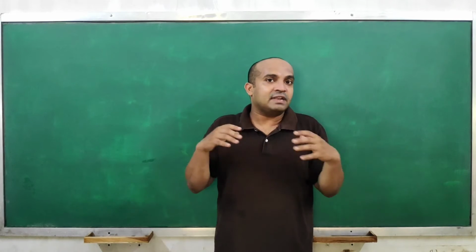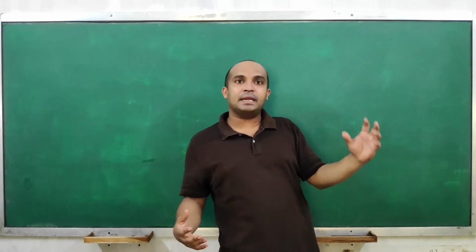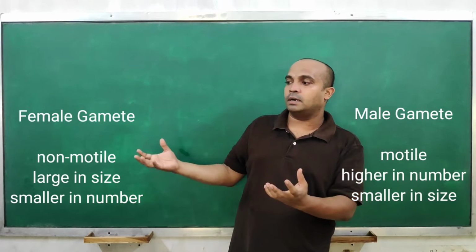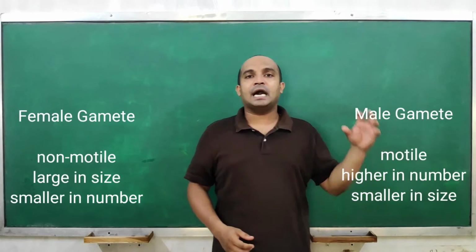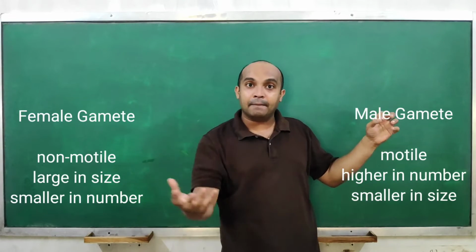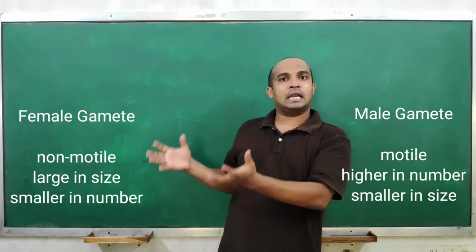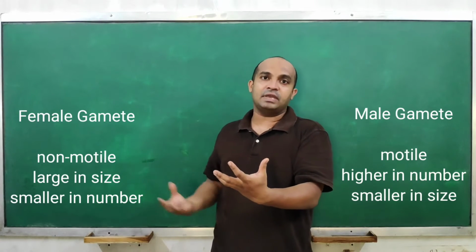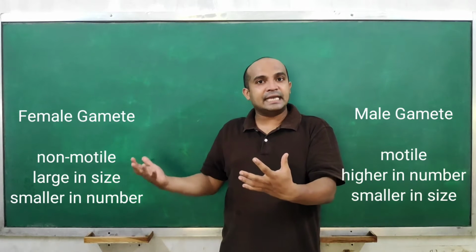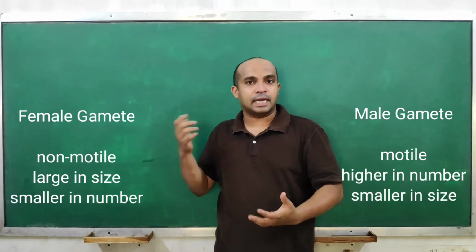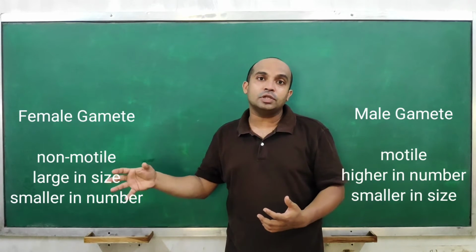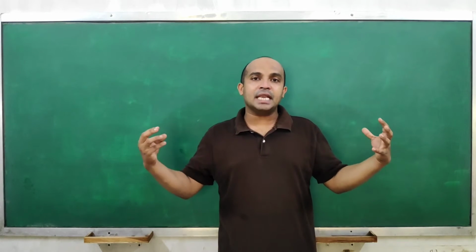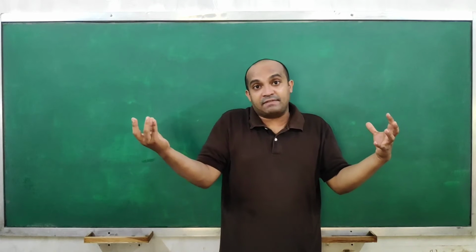And these two gametes are very, very different from each other, where the male gamete is motile, and the female gamete does not have motility. Male gametes are small in size and higher in number, while female gametes are lesser in number, but larger in size, as they also have nutrition in them. Understood? So these are two different types of gametes.